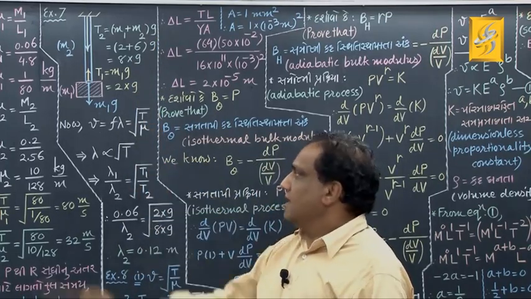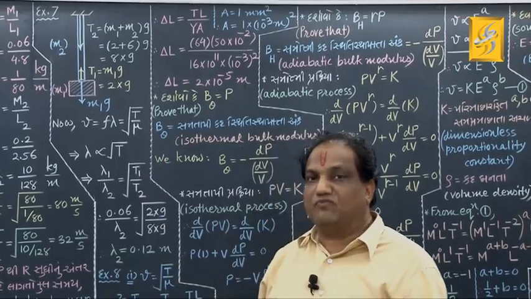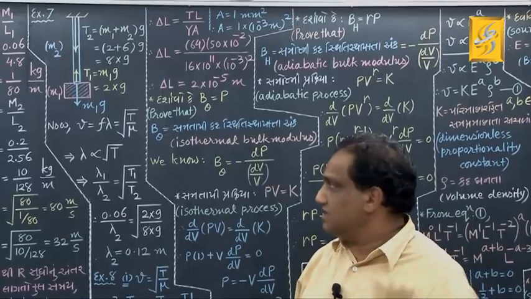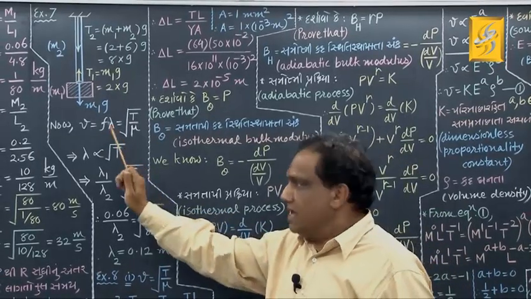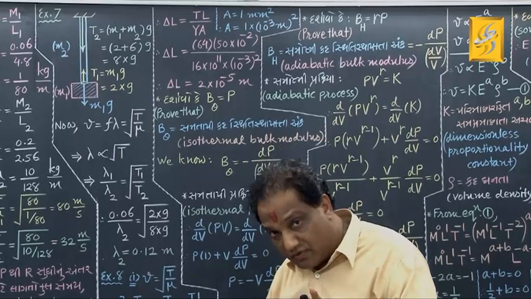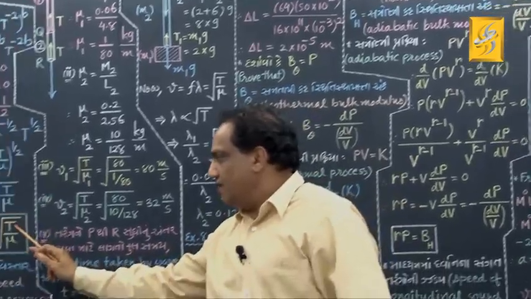Now tell me, v equals f lambda. For any sort of wave, the velocity of propagation you can always write as frequency into wavelength. But the velocity of a transverse wave in an elastic medium, you know by formula, is under root of T by mu.